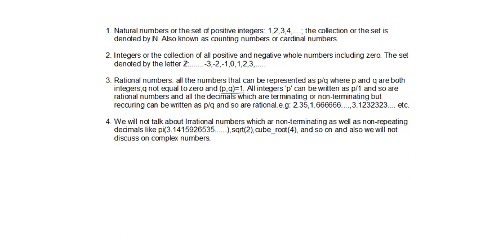So for p over q, if I say 4 over 6, then it can be further reduced. They have a common factor, which is 2. So you can further reduce it to 2 over 3. Now this 2 over 3 we cannot reduce further because 2 and 3 are co-prime.